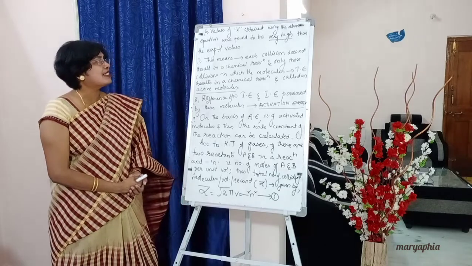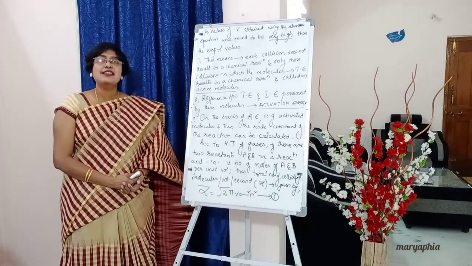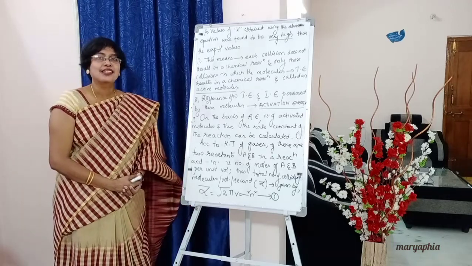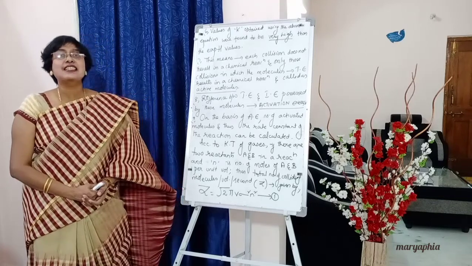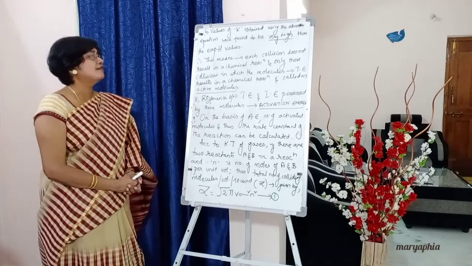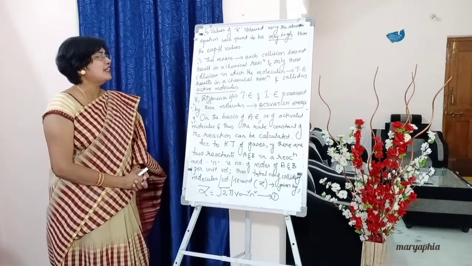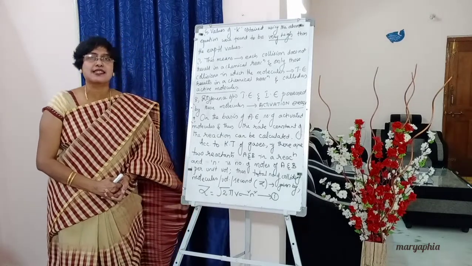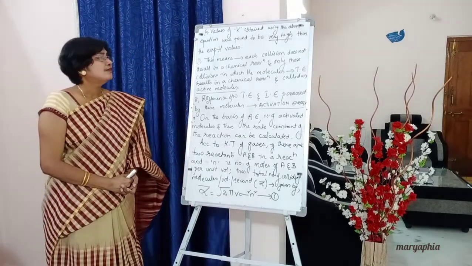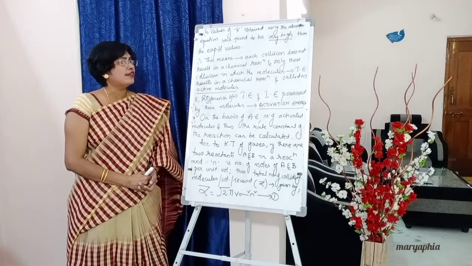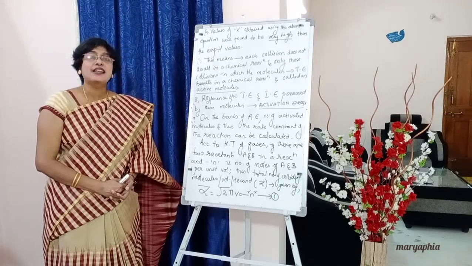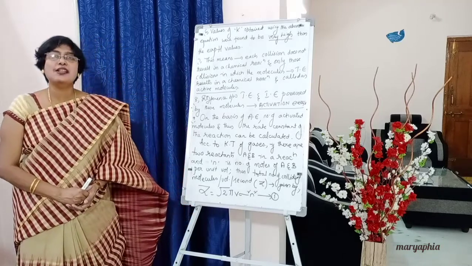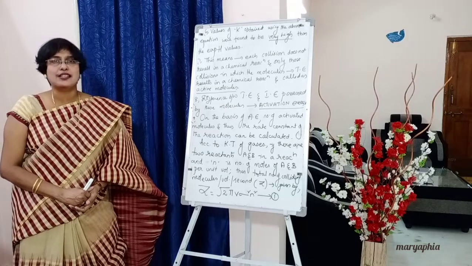Next point, point number 7. Write down, this means that each collision doesn't result in a chemical reaction, and only those collisions in which the molecules possess threshold energy result in a chemical reaction, and such molecules are called active molecules.